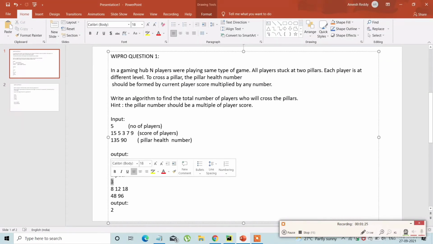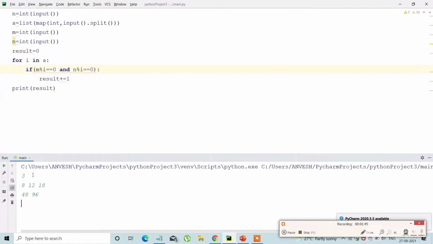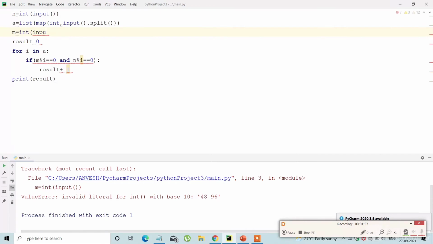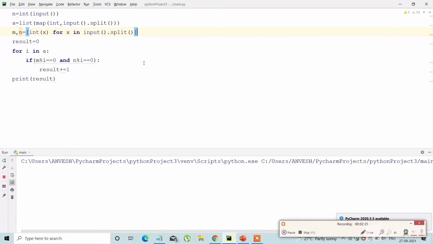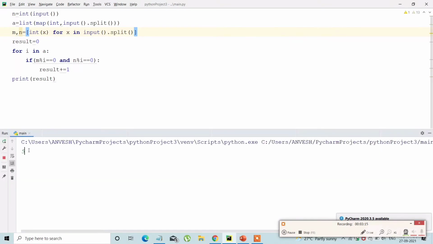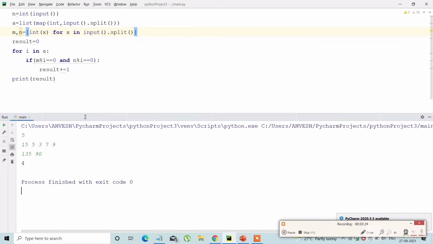So let's give the input. Okay, I'm getting an error because m and n should be taken from a single line input. M comma n, the health numbers of the 2 pillars. Yeah, the output is 2. We have got the right output for one test case, and I'm giving the second test case: 135 90. 4 is the correct answer.